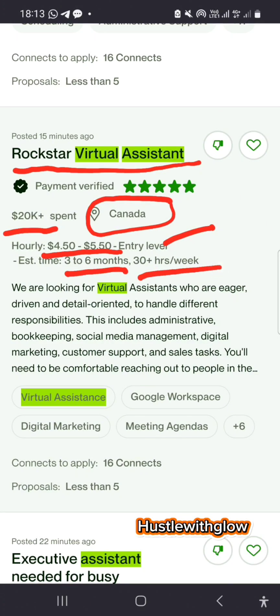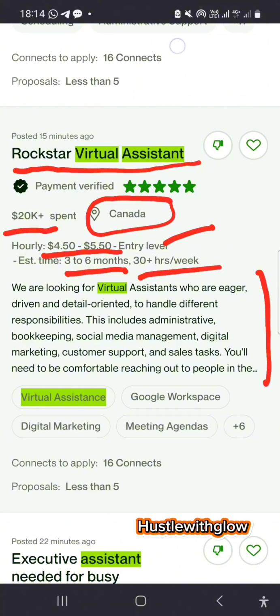So there are a lot of jobs here. For an entry level freelancer, this work is very good for you. Okay, look for the one you can do very well. And that is why you should take your skill acquisition seriously. Okay, make sure you learn the basic fundamental things for that particular skill.